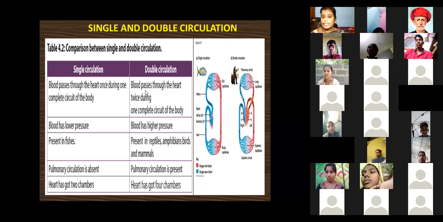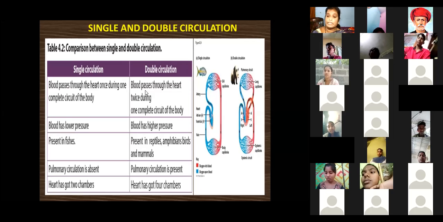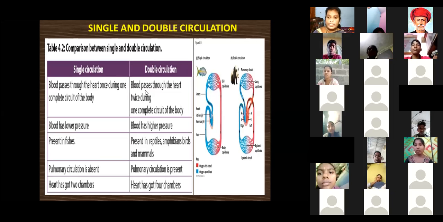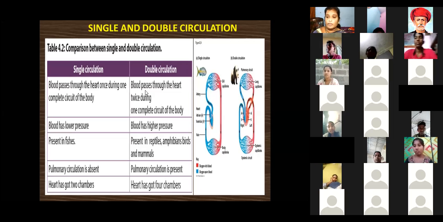It is called the circulation. We know different animals are there, already in the previous class also. Some animals have 2 chambers, some animals have 3 chambers, some animals have 4 chambers. For example, some aquatic animals such as fishes have only 2 chambers. Reptiles and amphibians have a heart with 3 chambers. And birds and mammals, the human beings, also have a heart with 4 chambers.